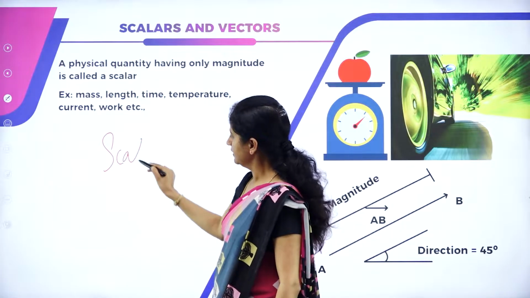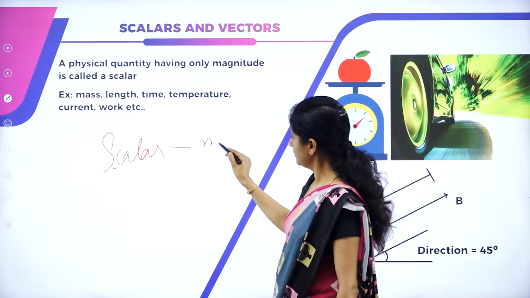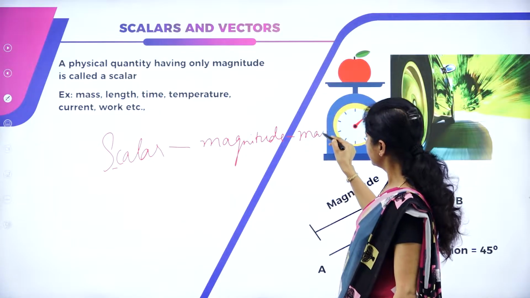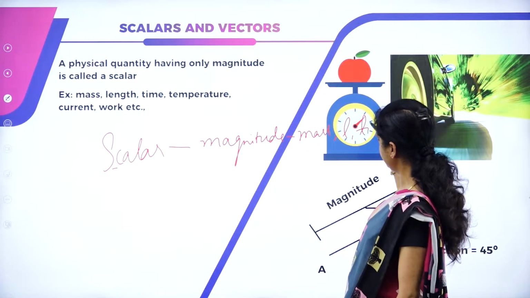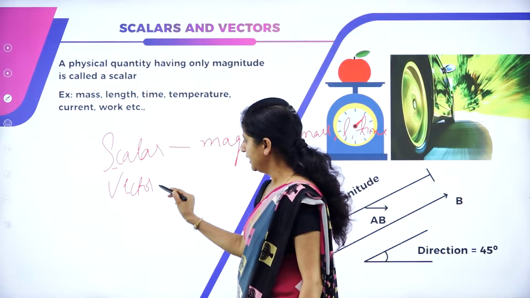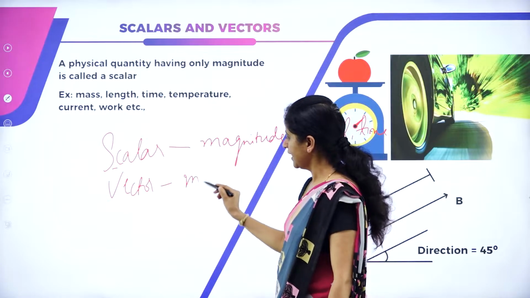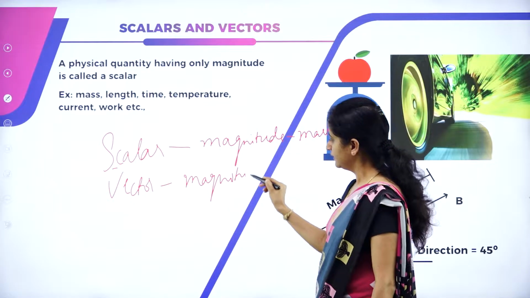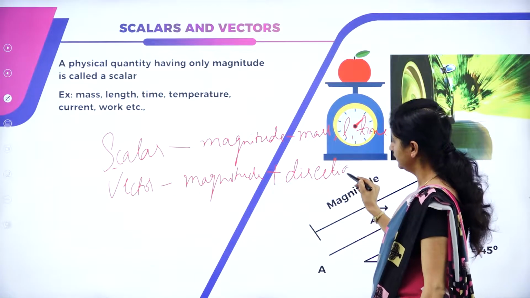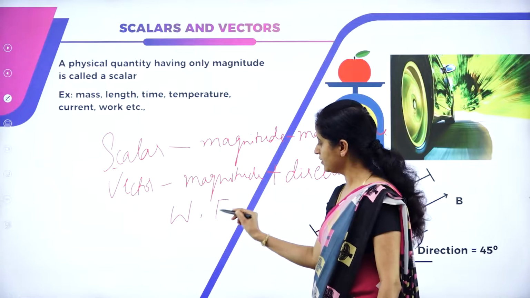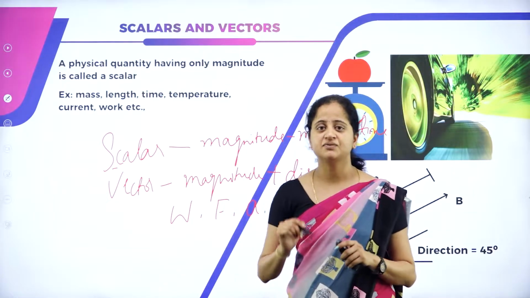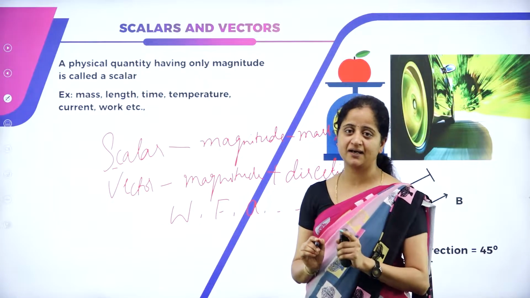So scalar is just a magnitude, and examples are mass, length, time, temperature, etc. But vector means a quantity which has both magnitude and direction. Examples are weight, force, acceleration, and so on. These are the quantities which have both magnitude and direction.